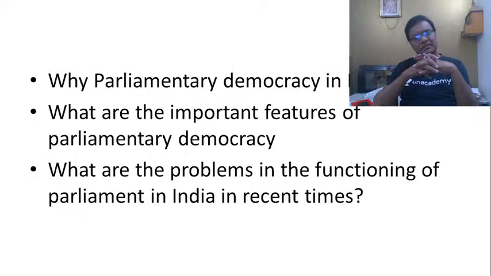Narasimha, then Vajpayee, then we had Devagowda, I.K. Gujral, and again Vajpayee. So you can see so many prime ministers, so much instability. And in parliamentary democracy, another problem is what we call policy paralysis in administration, because most of the time the prime minister would be spending only on his survival.